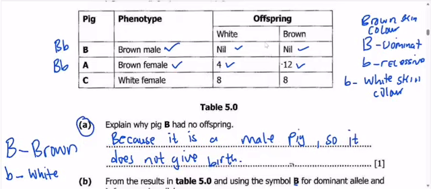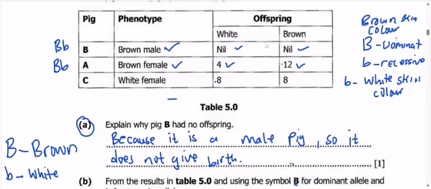Then when you look at pig C, which is white, now for this one, white female pig C, you can see that it's having a balanced number of offspring. It's having 8 white offspring and 8 brown offspring. Meaning that the genotype of this one, since it's having 8 which are recessive white, and it's also having 8 which are brown.